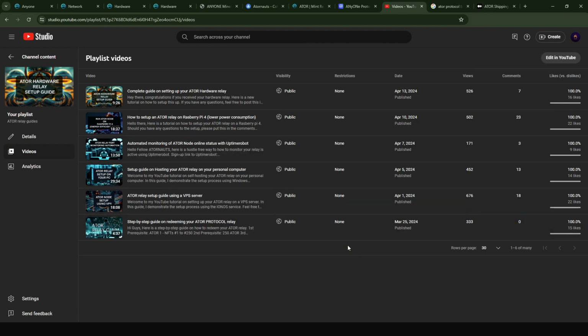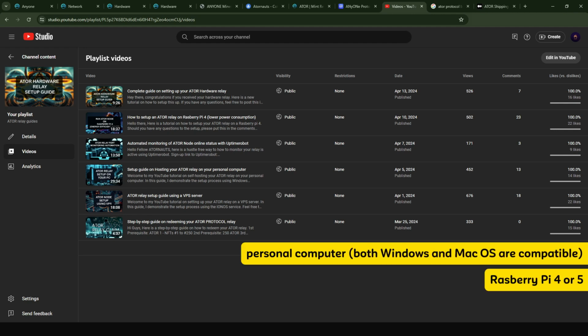Like I said, you can set up a virtual relay. You can set up the virtual relay on your personal computer, on a Raspberry Pi, or on a VPS server. My personal recommendation is to do this on a VPS server. Basically, I wouldn't recommend setting up the virtual relay on a PC that you are using for other things. I would like to have an exclusive unit running this.